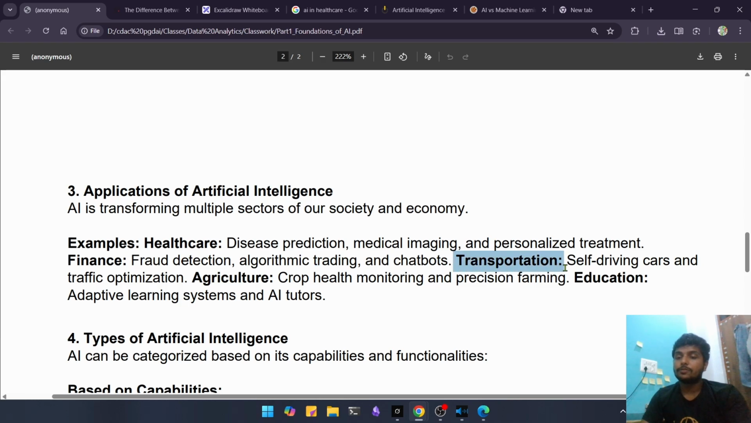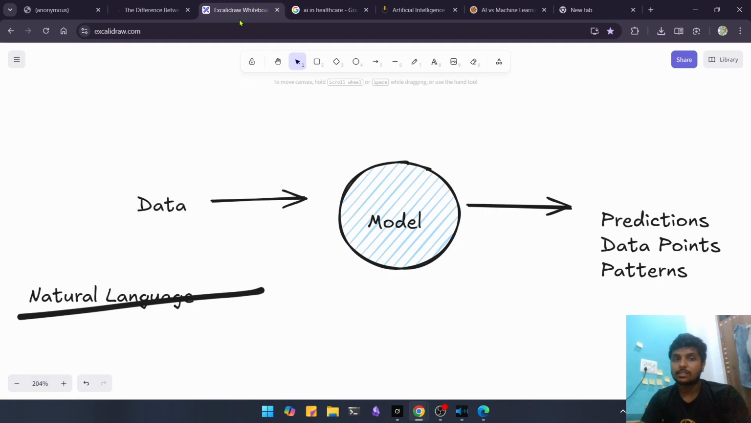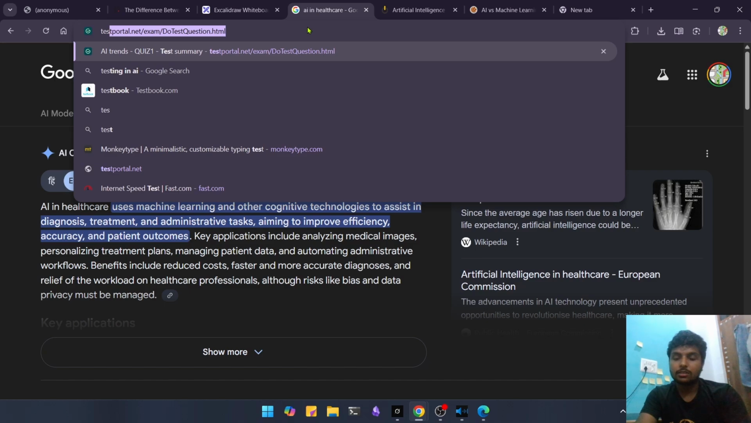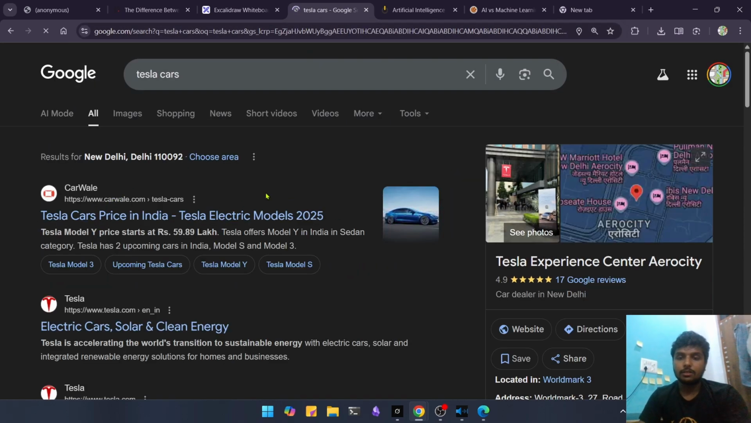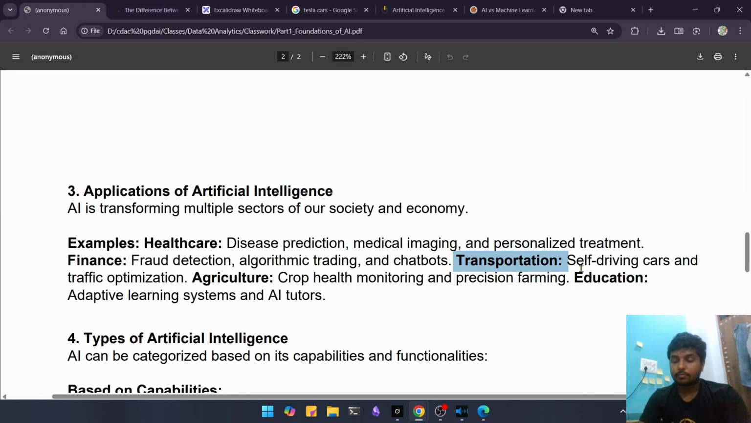Transportation. In transportation, we use self-driving cars such as Tesla. These are the Tesla cars we have now, and we can also use AI for traffic optimization. Like the traffic lights we have now are powered by AI, so that road management or traffic management can be better. In agriculture, we use it for crop health monitoring and precision farming.